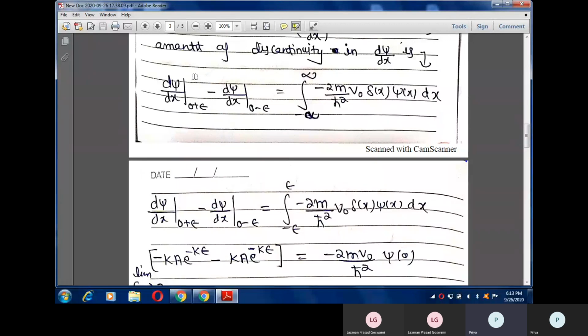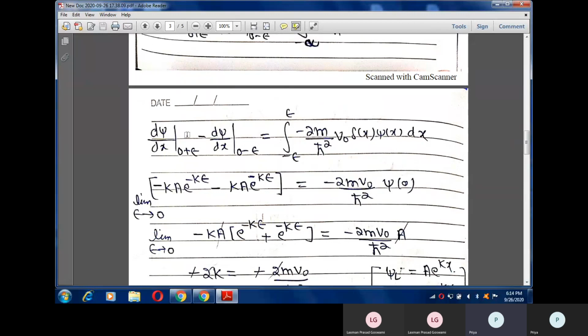So when calculating the amount of discontinuity, we write our limits as 0 plus epsilon for the first derivative and 0 minus epsilon, because the discontinuity is at x equals 0. We calculate it by going to the left hand side and the right hand side of our limit, that is x equals 0.